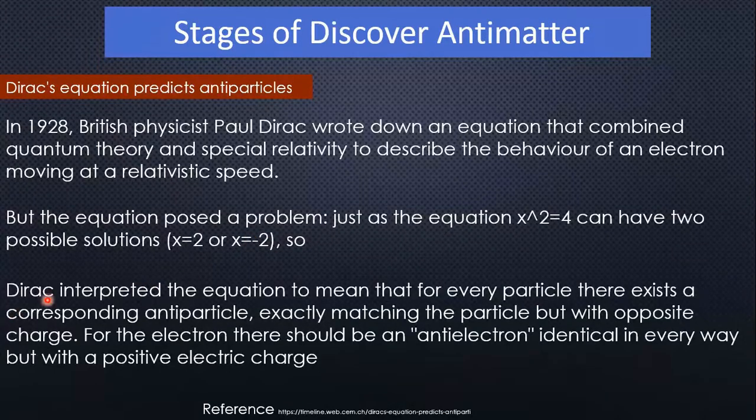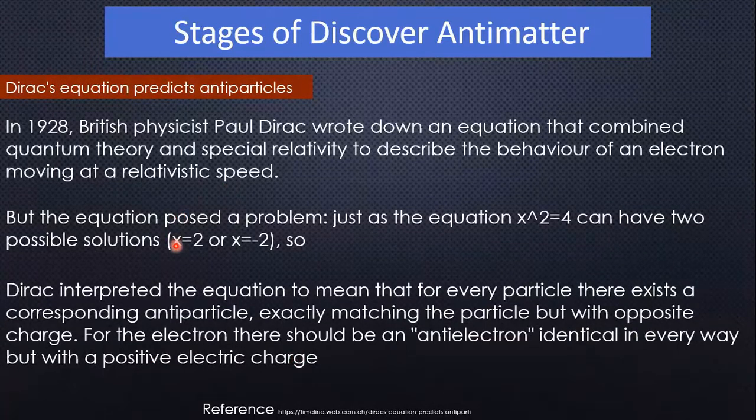So Dirac interpreted the equation to mean that for every particle there exists a corresponding antiparticle exactly matching the particle but with opposite charge. For the electron, there should be an anti-electron identical in every way, but with a positive electric charge.